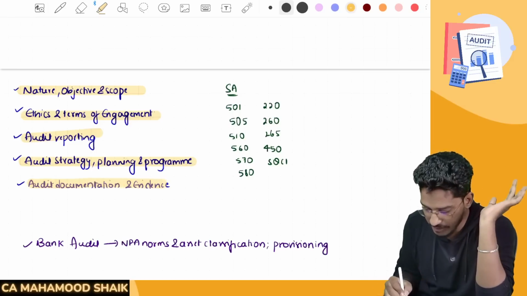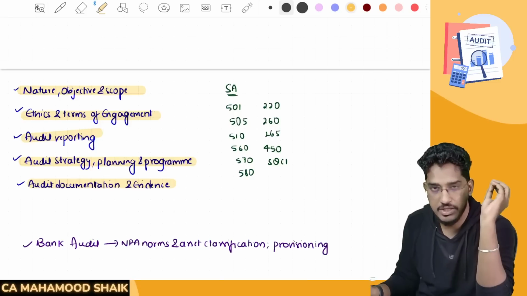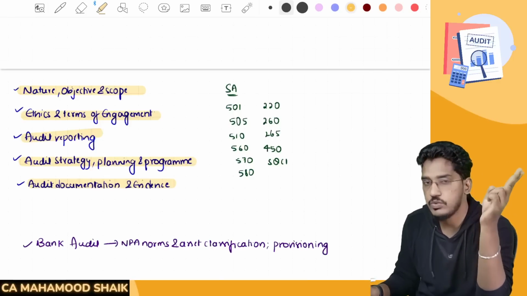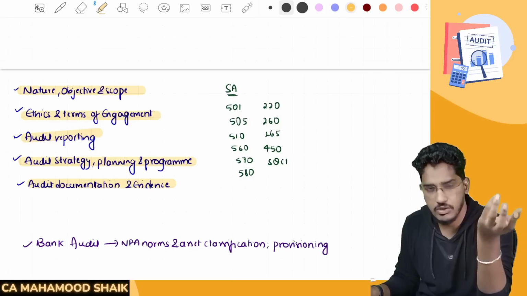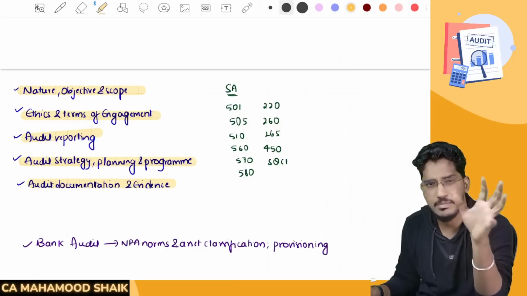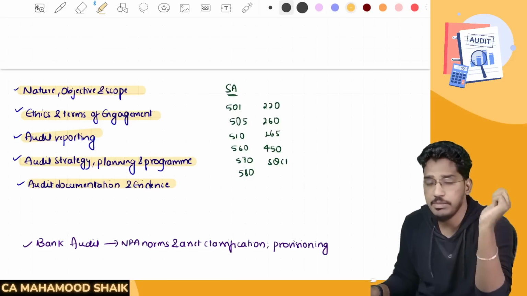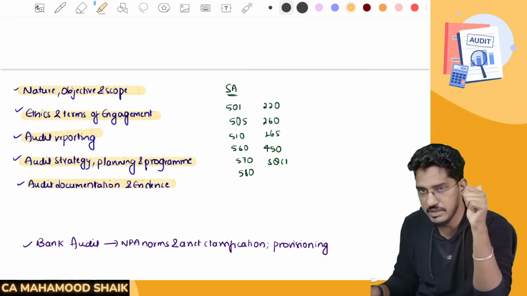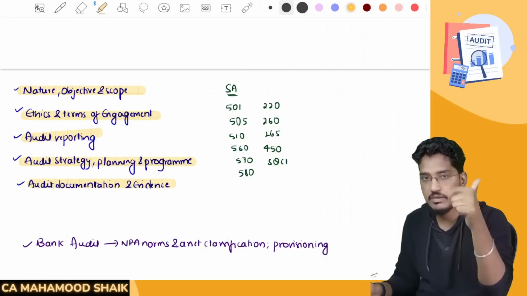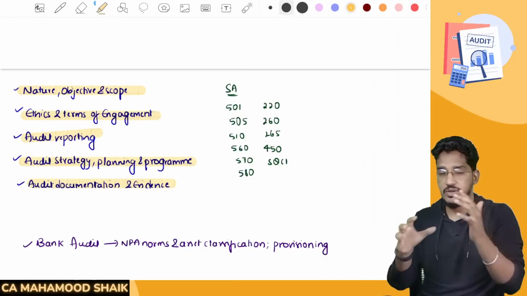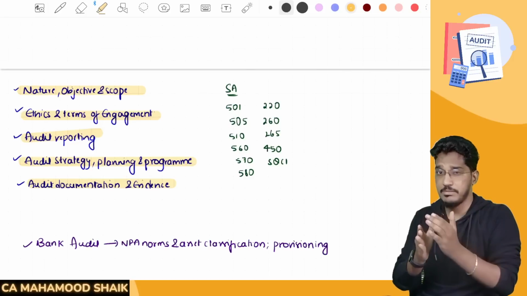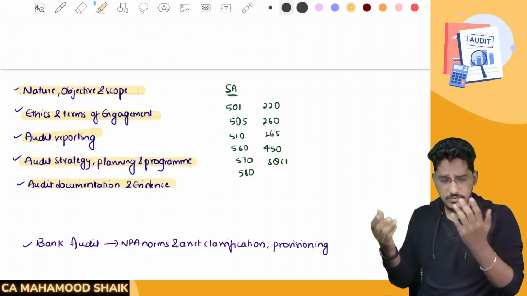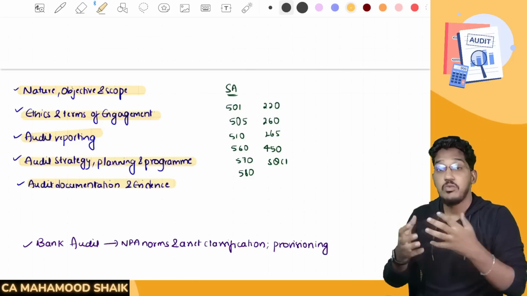Then comes audit documentation and evidence. In audit documentation and evidence, we have to cover 2 standards, SA 230 and SA 500. SA 230 talks about audit documentation, audit file assembly, retention, audit completion memorandum, summary. So like that, many things will be there regarding documentation that you try to cover. When it comes to audit evidence, it talks about different kinds of audit procedures like risk assessment, compliance, and then we have substantive audit procedures, and what are the various methods.